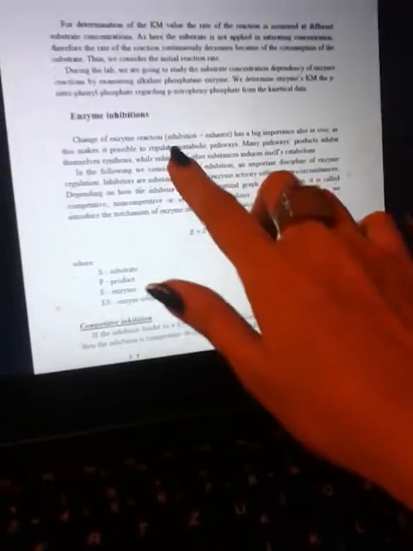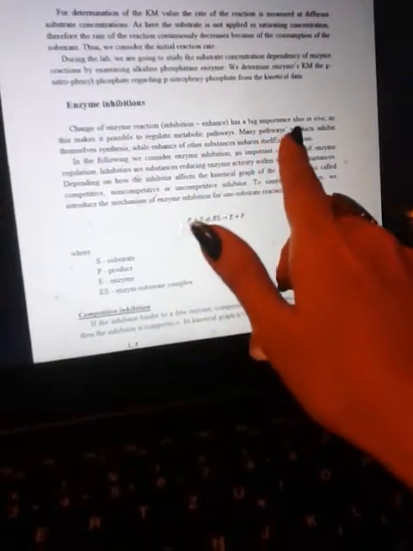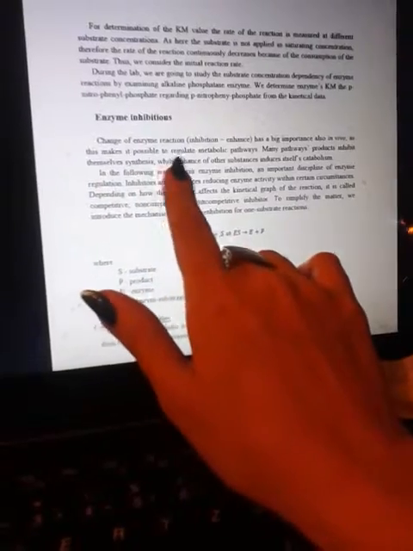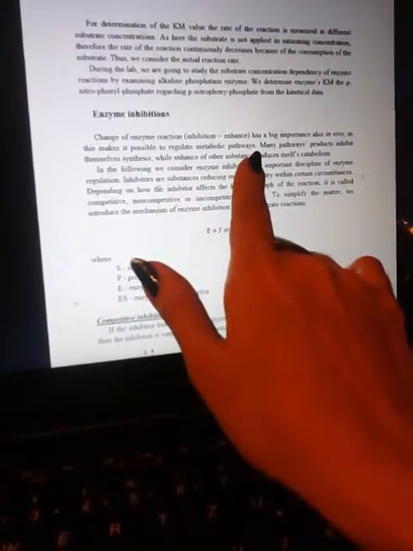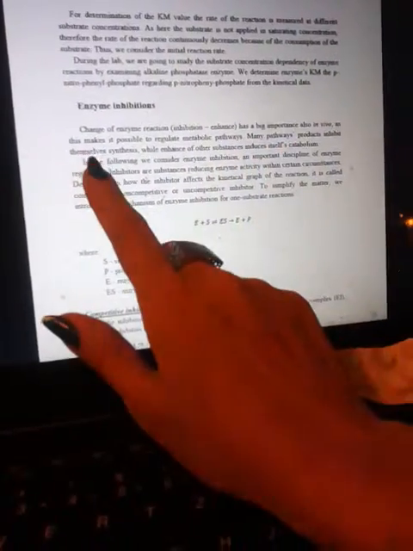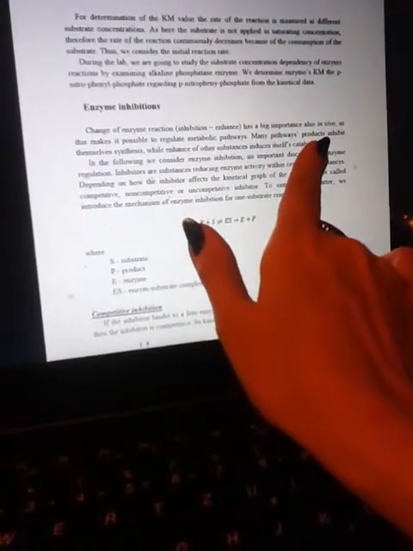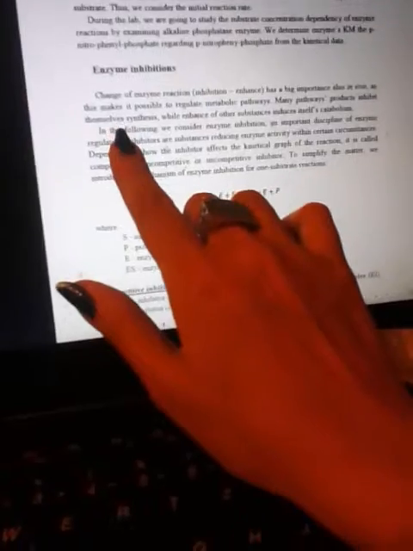Enzyme inhibitor. Change of enzyme reaction, inhibition or enhancement, has a big importance also in vivo, as this makes it possible to regulate metabolic pathways. Many pathway products inhibit their own synthesis.